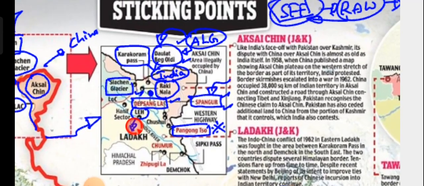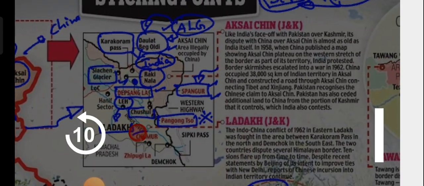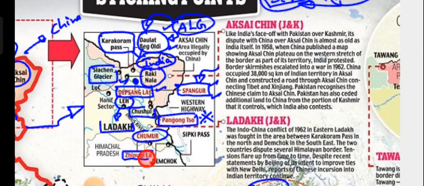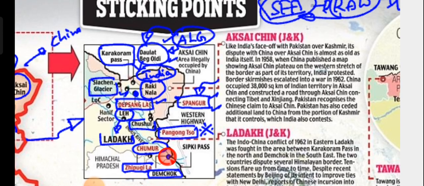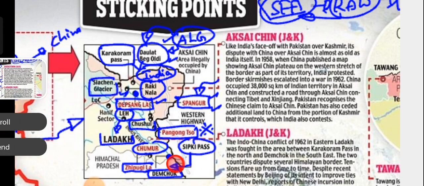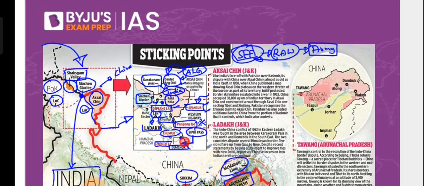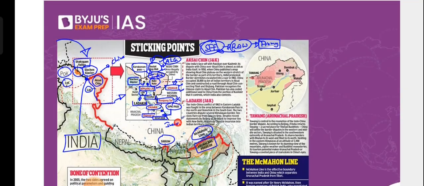You can see Leh, the Leh district of Ladakh. Chushul is another important sector. Chumur Ranges, the Shipki La, which is a pass connecting Ladakh with Himachal, and Demchok, another flashpoint between India and China. You can also see the Shipki La Pass in Himachal. So all these are important locations. Right? In Uttarakhand, you have the Lipulekh Pass. Across these points, we have had many incursions in the last many years.